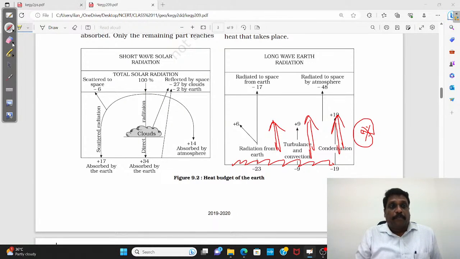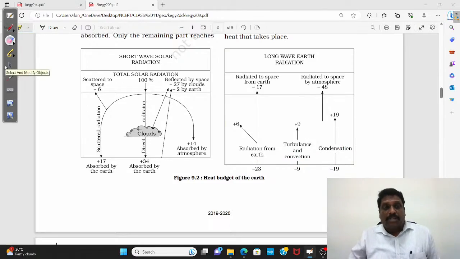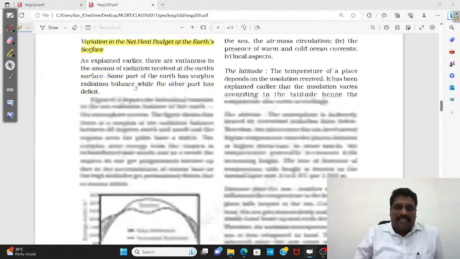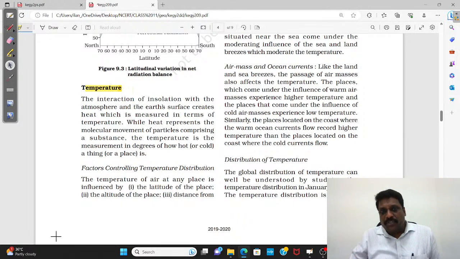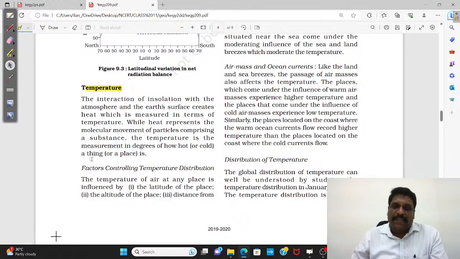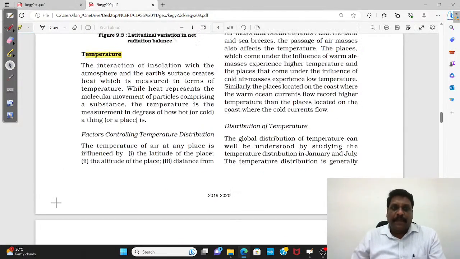So I should understand atmospheric temperature. If you ask me, what is the immediate source of atmospheric temperature? It is actually terrestrial radiation. Okay. Anyway, we'll just read it. The interaction of insolation with the atmosphere and Earth's surface creates heat, which is measured in terms of temperature. While heat represents the molecular movement of particles comprising a substance, the temperature is the measurement of the degree of how hot or cold a thing or a place is.